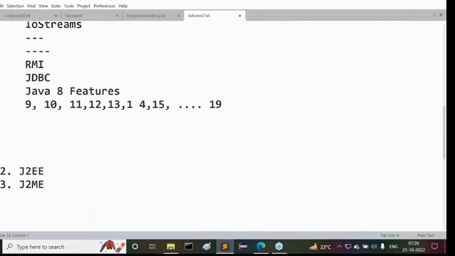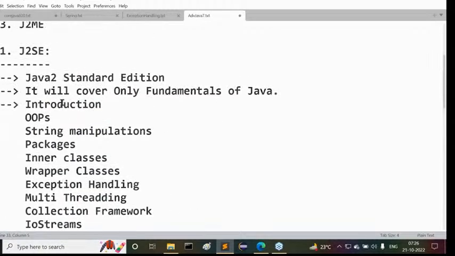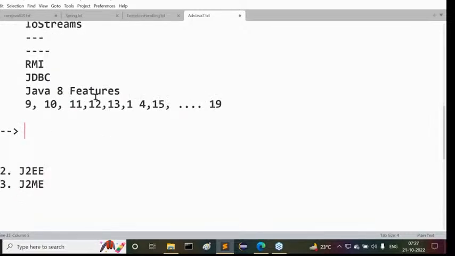All these are basics of Core Java only, not any other one. Good, nice. Now tell me, by using these basics, which type of applications are we able to prepare? By using these fundamentals of Java, we are going to prepare standalone applications.